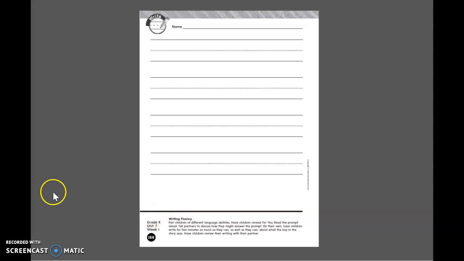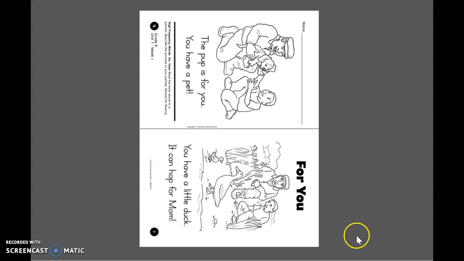For this assignment, I printed out pages from our Your Turn practice book and put them in the packet in your take-home folder. The first page, 188, here we're going to write about the story we will read today. The story we're going to read is titled For You. So get your story, and you could read along with me.